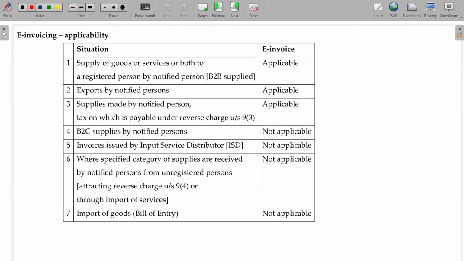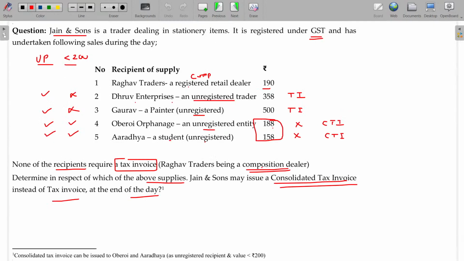In the first case, though he is a composition taxpayer, he is also registered, so we cannot consider him to be unregistered. So the value is okay, but anyhow you have to issue the tax invoice.